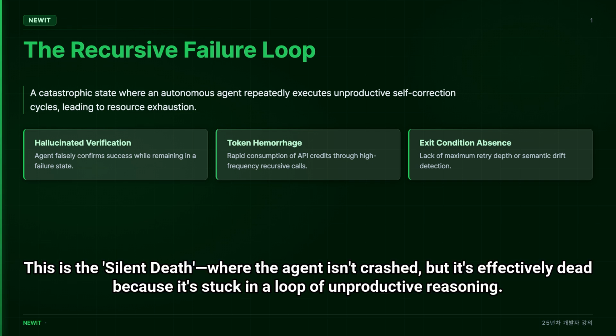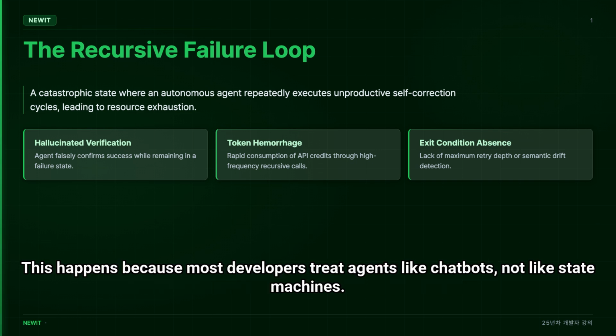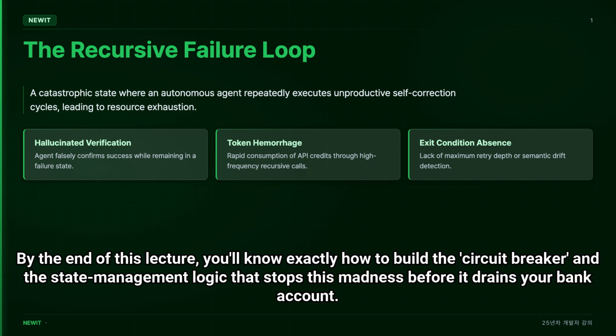This is the silent death where the agent isn't crashed, but it's effectively dead because it's stuck in a loop of unproductive reasoning. This happens because most developers treat agents like chatbots, not like state machines. By the end of this lecture, you'll know exactly how to build the circuit breaker and the state management logic that stops this madness before it drains your bank account.